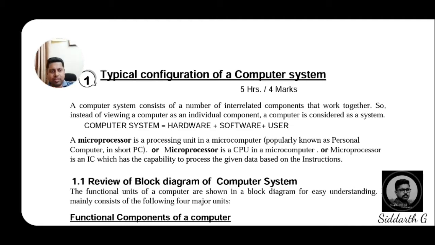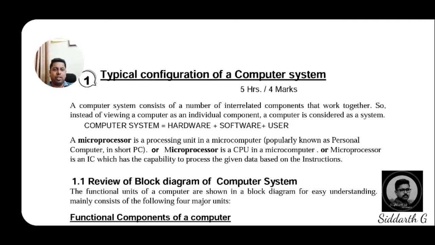If you are observing on screen, IC stands for integrated chip or integrated circuit, which has the capability to process the given data based on the instructions. So based on the instructions, this particular microprocessor will work properly. This is the definition of the microprocessor and its functionality.